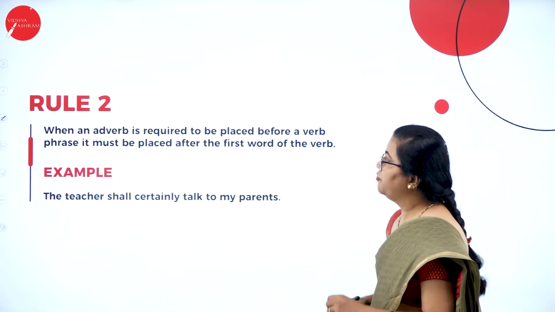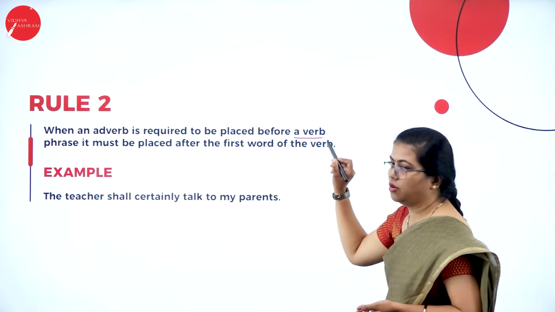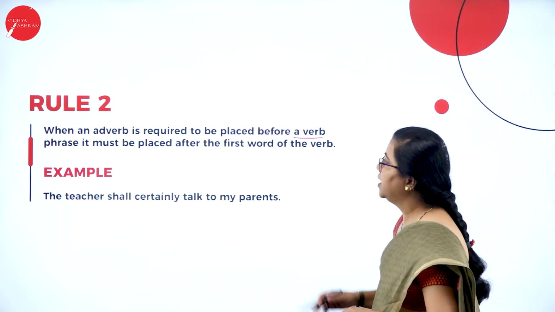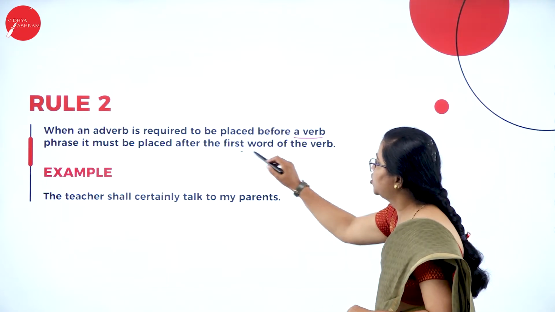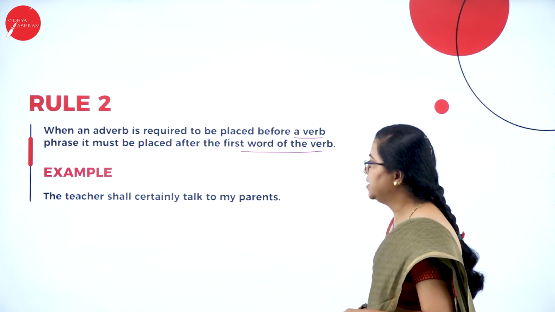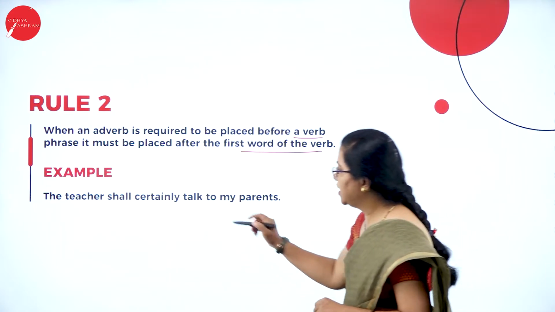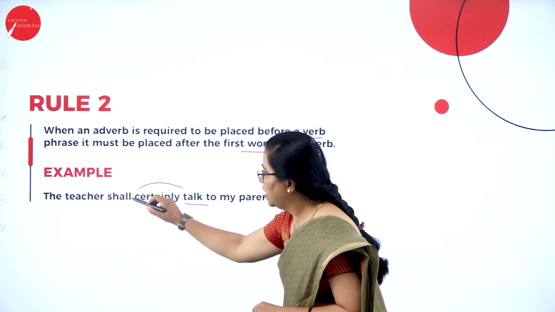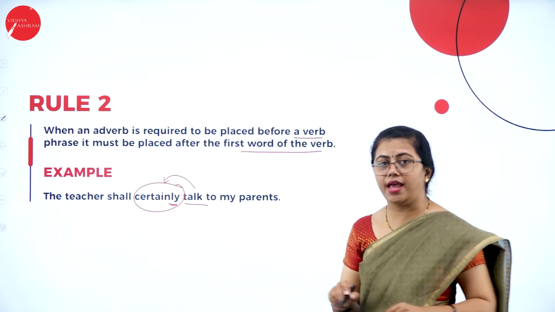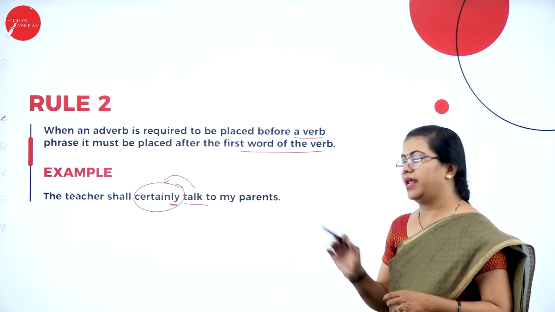Fine. Again, when an adverb is required to be placed before a verb, so now we are talking about a verb, or maybe a verb phrase also, sometimes you can consider, it must be placed before the first word of the verb. So what is this first word of the verb? Let us now understand. The teacher shall certainly talk to my parents. So here there is a verb and you have to use it before that. Certainly is an adverb of manner that is modifying the verb talk. So this has to be placed before that.